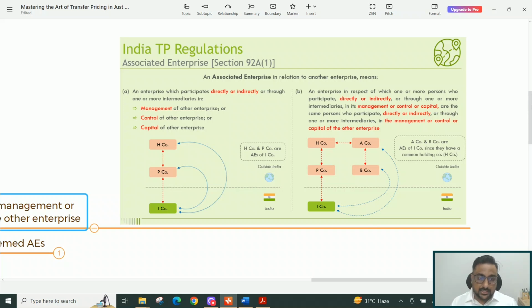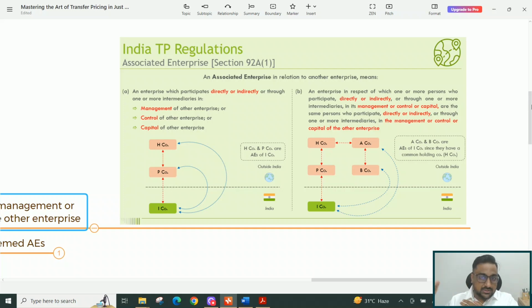Simple to understand. I have given an example here where there are three entities. First is ICO, whose parent entity is PICO, and the ultimate holding entity, which is PICO's parent, is HCO. So in this scenario, where an entity like HCO or PICO participates in management, control or capital, then all these entities become AEs of ICO. That is, HCO and PICO become the associated enterprises of ICO, and vis-a-vis ICO becomes the associated enterprise of HCO and PICO, and HCO and PICO are also associated enterprises. This is what sub-section 1 sub-clause A says.